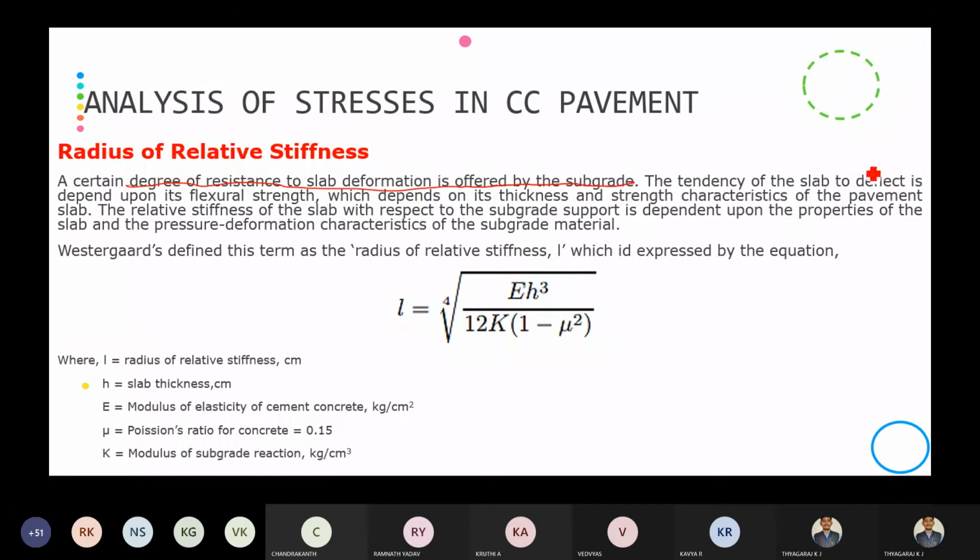Because of the application of the load, the slab will deflect up to a certain extent, so it will deflect like this.